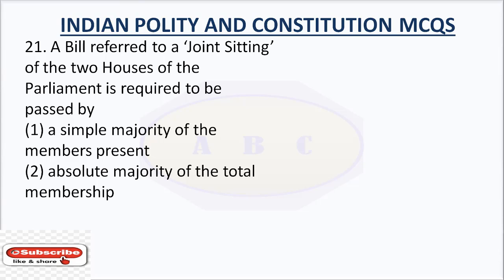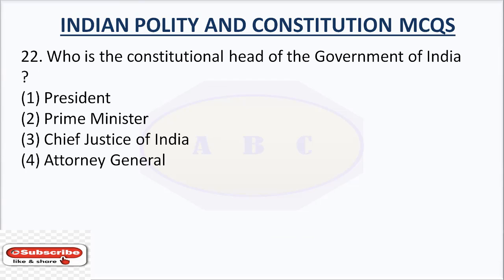Question number 21. A bill referred to a joint sitting of the two houses of the parliament is required to be passed by option number 1, simple majority of the members present; option number 2, absolute majority of the total membership. The right answer is simple majority of the members present.